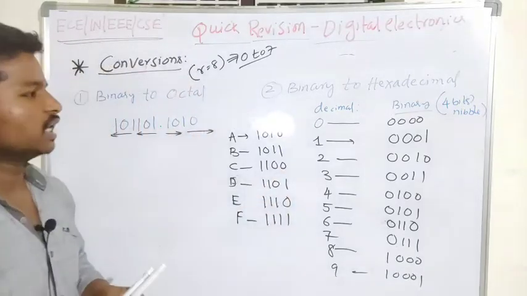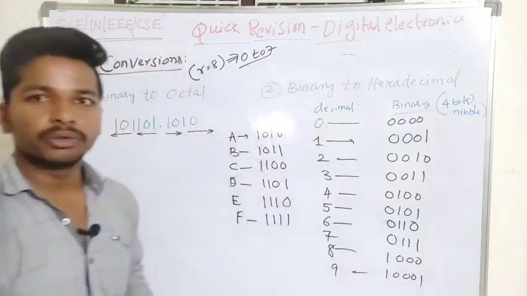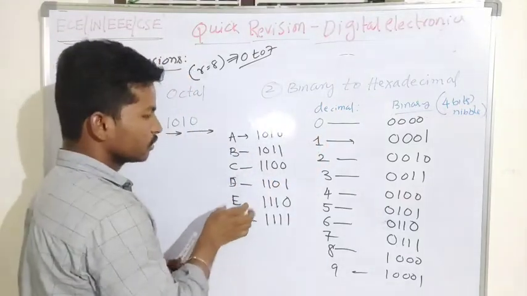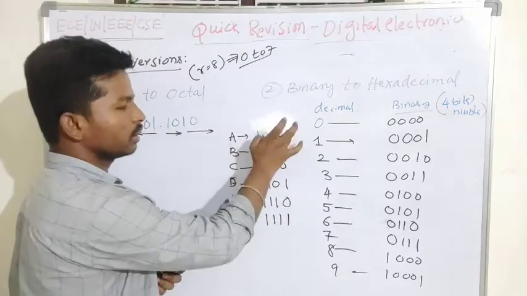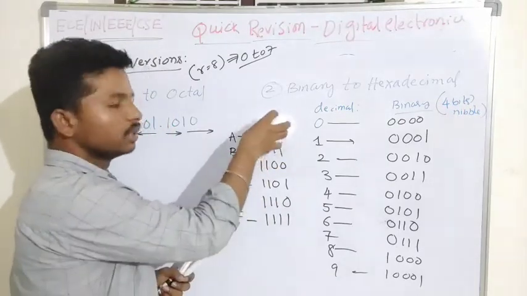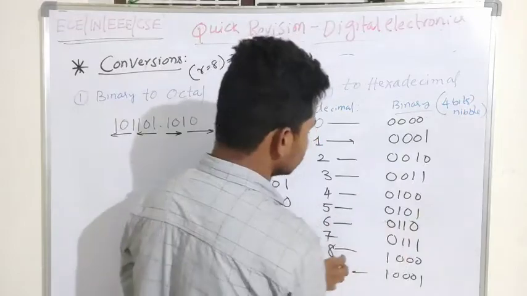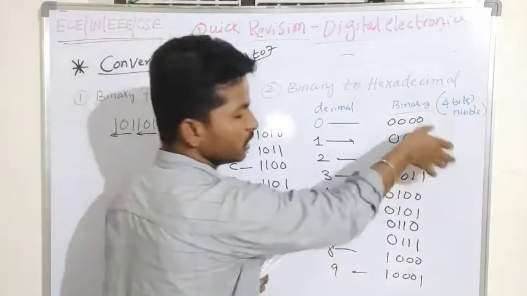So this is the decimal equivalent, and this is the octal value. We will be representing these octal numbers in the binary number system. Decimal numbers we are representing in binary.